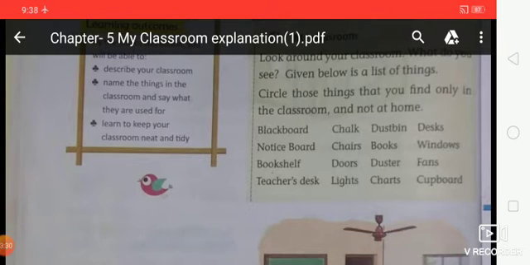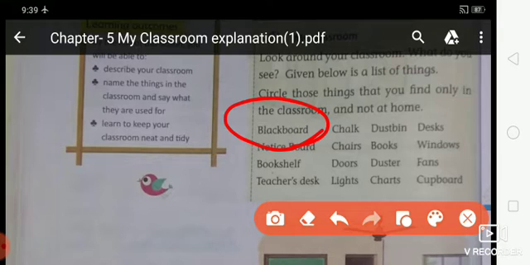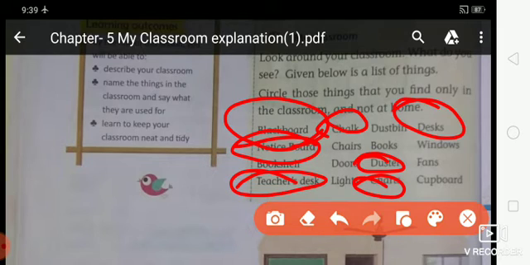So what are the things that are only present in the classroom, not at home? The first is the blackboard, and the second is the notice board. The third is the teacher's desk, the fourth is the chalk, the fifth is the duster, the sixth is the charts, and the seventh is the desks. So these things are only present in the classroom, not at home. Is that clear?